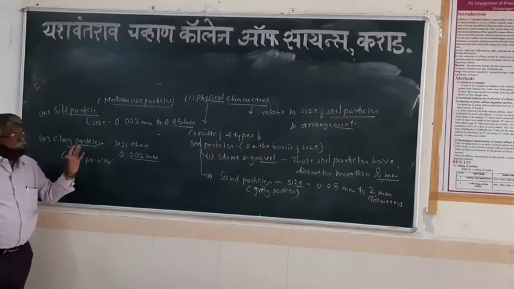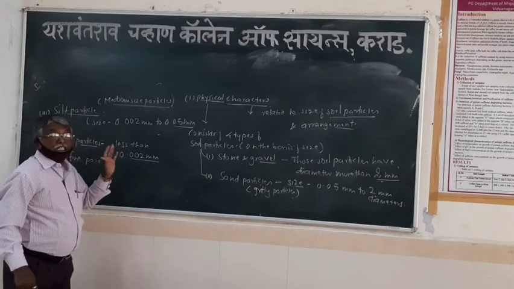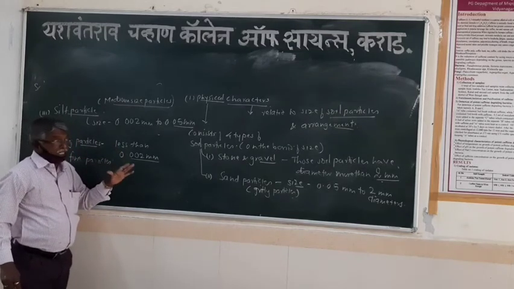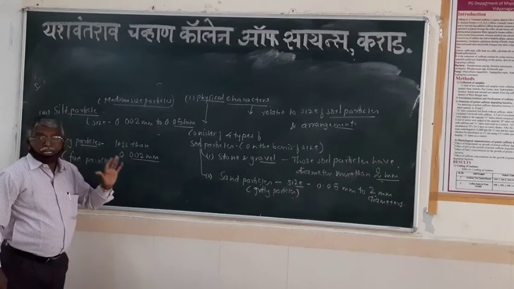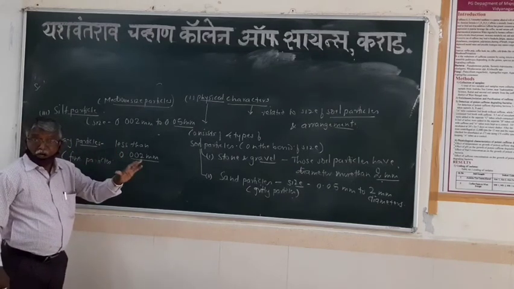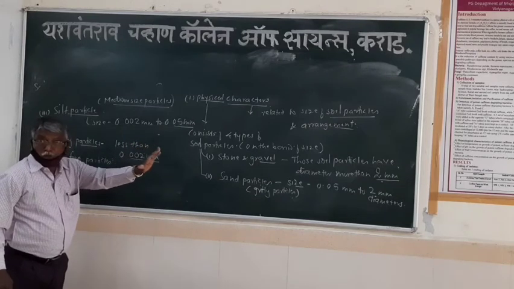So on the basis of size, all the soil particles are categorized into four categories. One, stone and gravel particles, which are usually large size particles, or are also referred to as coarse particles.